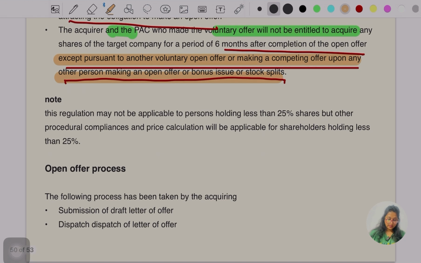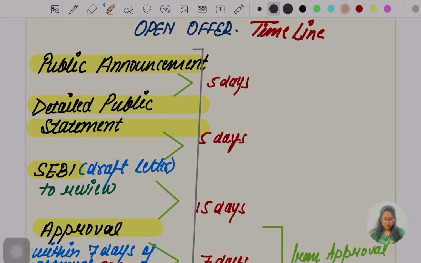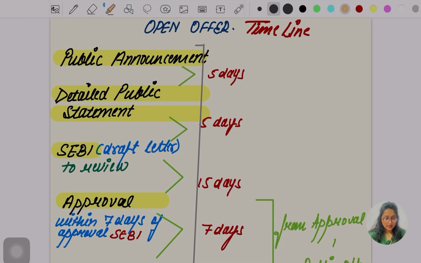Okay, there is a note: the regulation may not be applicable to a person holding less than 25% share, but other procedural compliance in the price calculation will be applicable for a shareholder of not less than 25%. So let me say one more thing about this, then we'll end this lecture. I won't take too long, it will become too muddled.